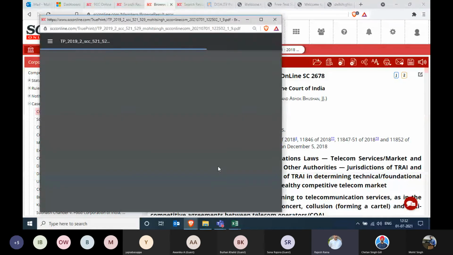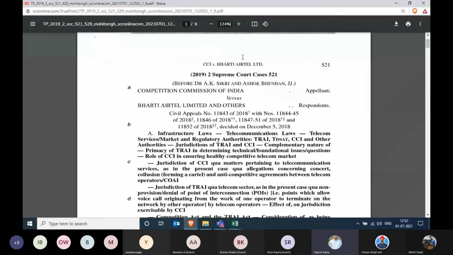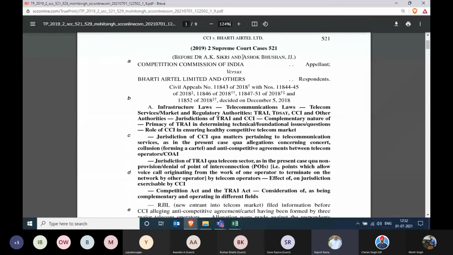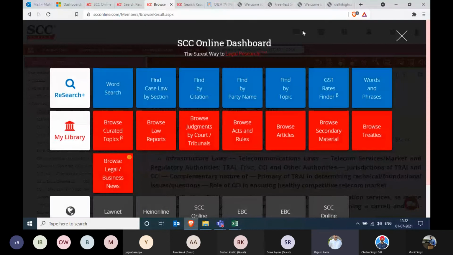So this true print will have the same paragraphing, pagination, bold, highlight, all the things will remain as exact as in the print journal form that you have. Let's close this, Mohit, and let's show within this judgment only. You can click on to save on some time.